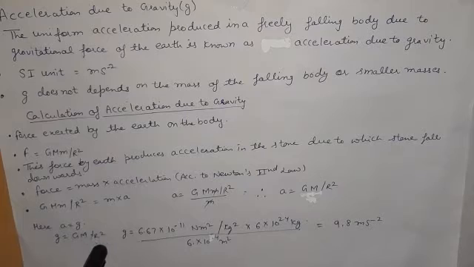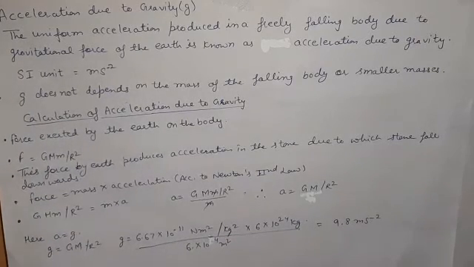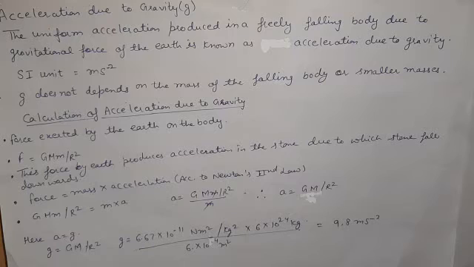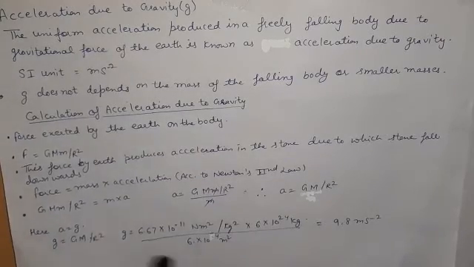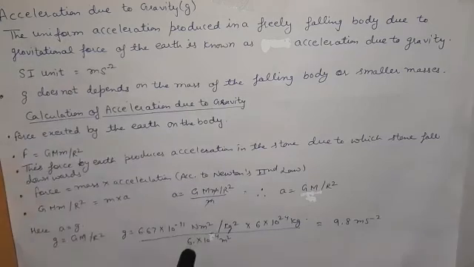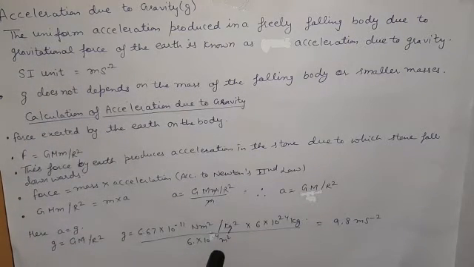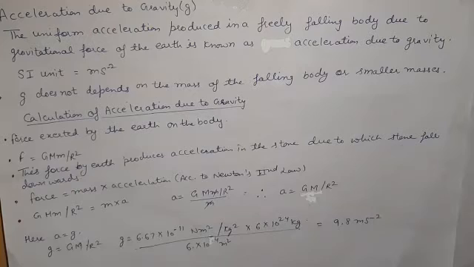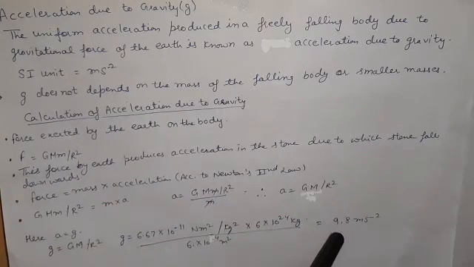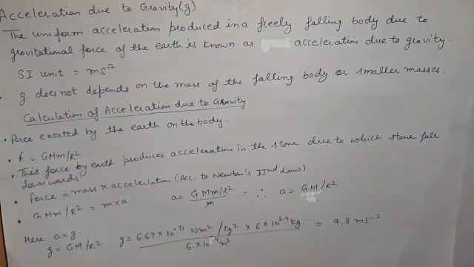Here r is the radius of the earth, because the object is on the surface of the earth, which is 6 into 10 raised to power 6 meter. When we calculate it, the value of g is 9.8 meter per second square.